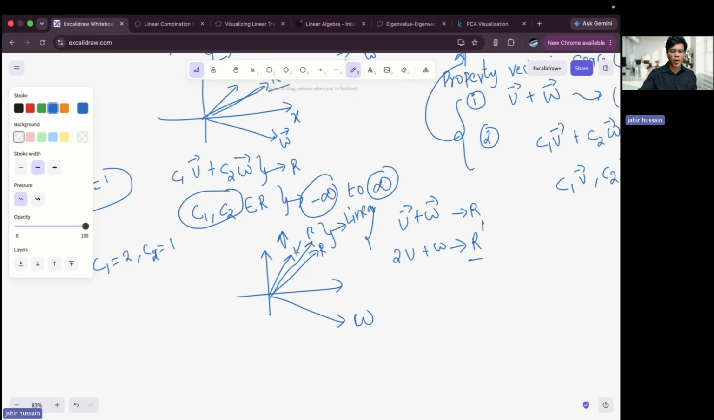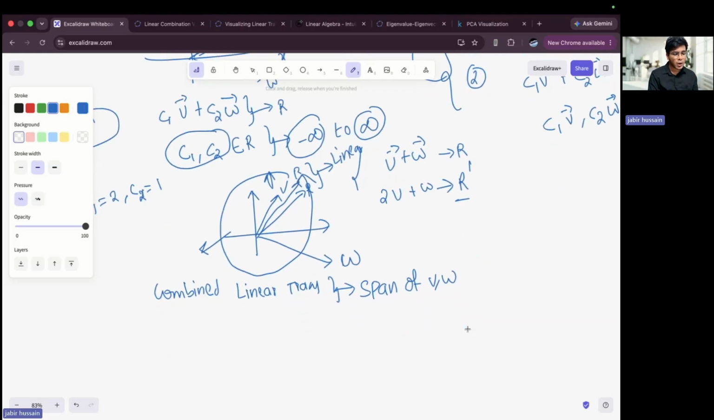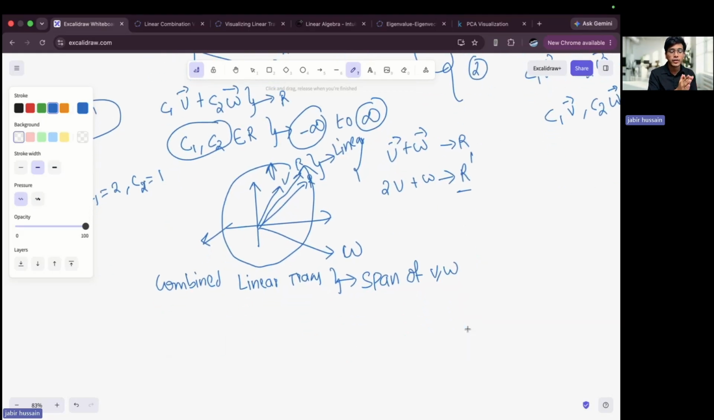Now for all the linear combinations, if I'm moving from minus infinity to plus infinity, then this r will rotate over the entire two-dimensional plane. And all the answers I get, all the combined linear combinations, we call them the span of v and w. This is the definition of span. I hope you have understood the meaning of linear combination. Basically, you're adding two vectors, and the answer you get is a part of the linear combination.